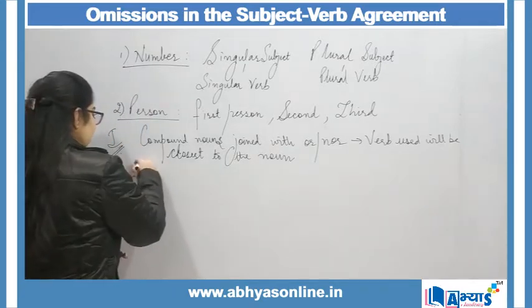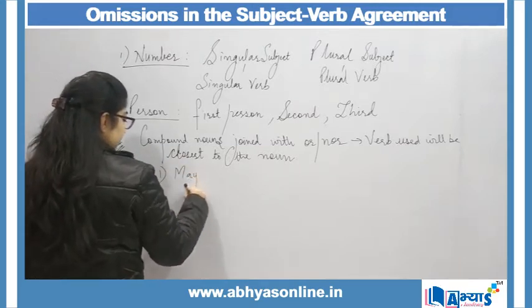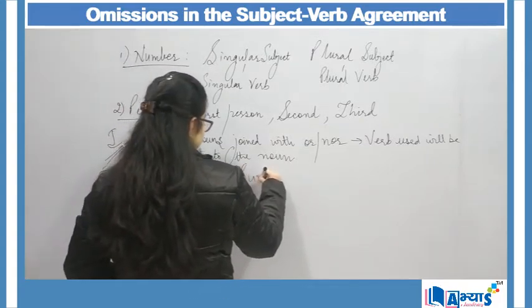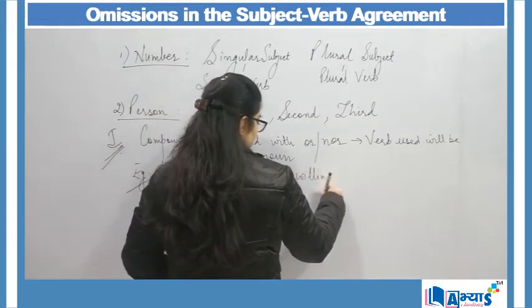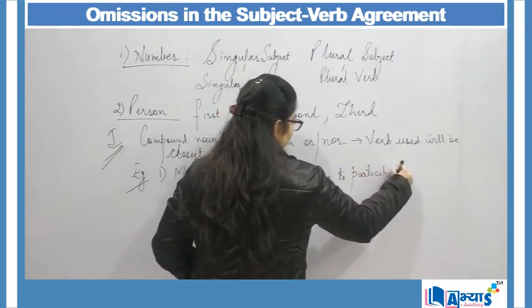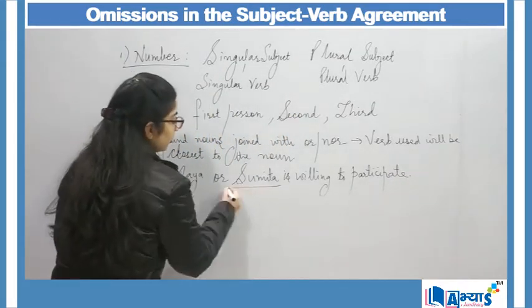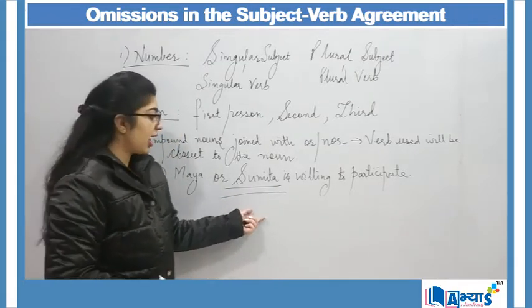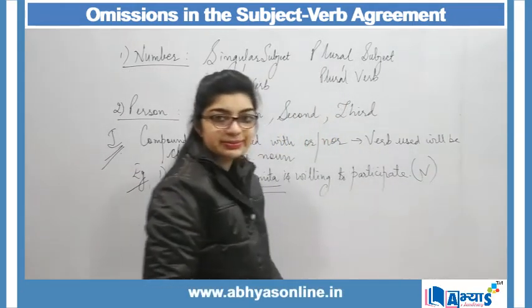So here the example can be: Maya or Sumita is willing to participate. When I say Maya or Sumita is willing to participate, here the closest to the verb is Sumita, and because Sumita is singular, I am making use of is. Here it makes my sentence correct.